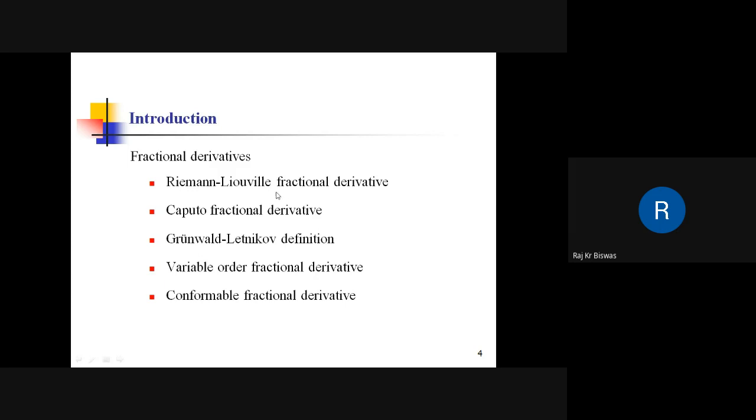Several definitions of fractional derivatives exist. Here I have given the derivatives that I'll be using in this presentation: Riemann-Liouville fractional derivative, Caputo fractional derivative, Grunwald-Letnikov definition, variable order fractional derivative, conformable fractional derivative. In addition to this, we have the Riesz derivative, Riesz-Caputo derivative, Caputo-Fabrizio derivative, and so on. Those I am not using here.